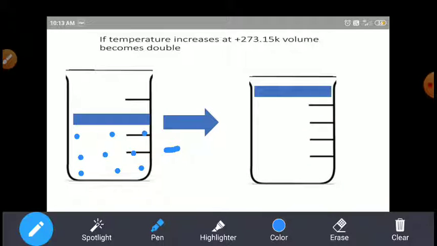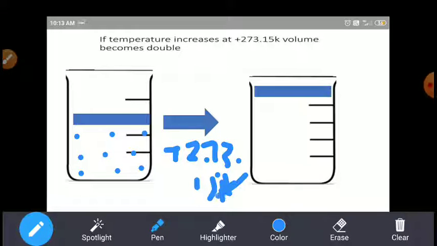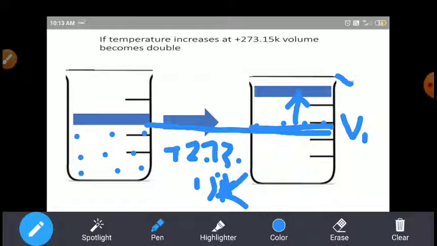So if I apply an external 273.15 Kelvin temperature, then suddenly the volume increases to double, from V1 to V2, at the temperature of 273 Kelvin.